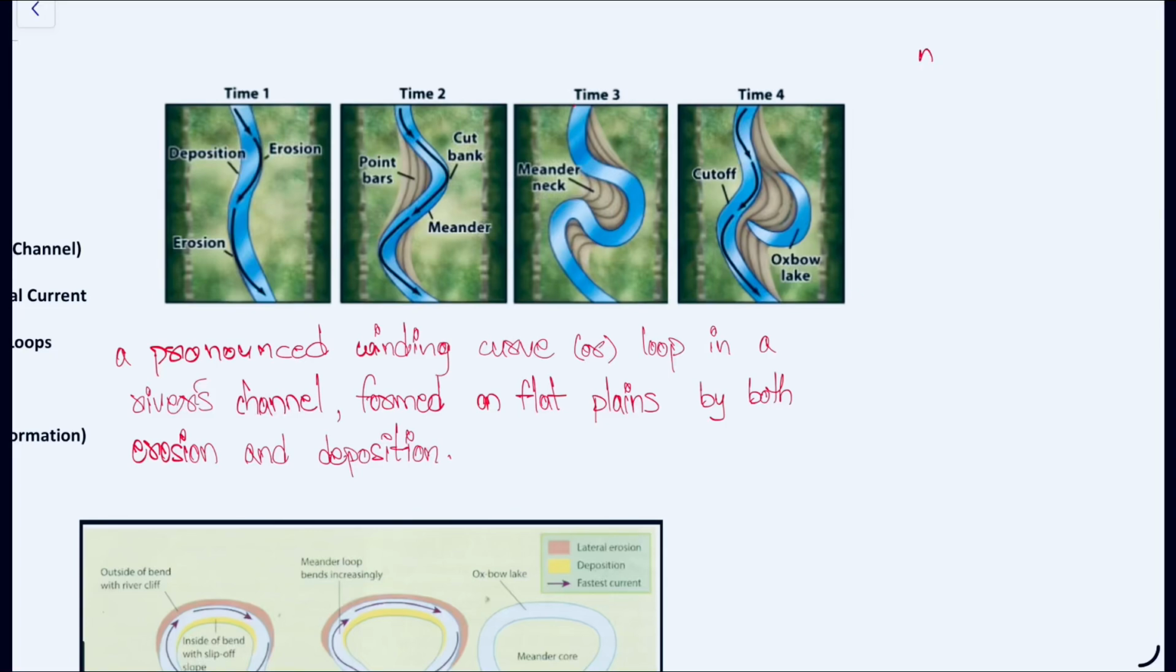In this video I will explain the concept of meanders. So what is a meander?